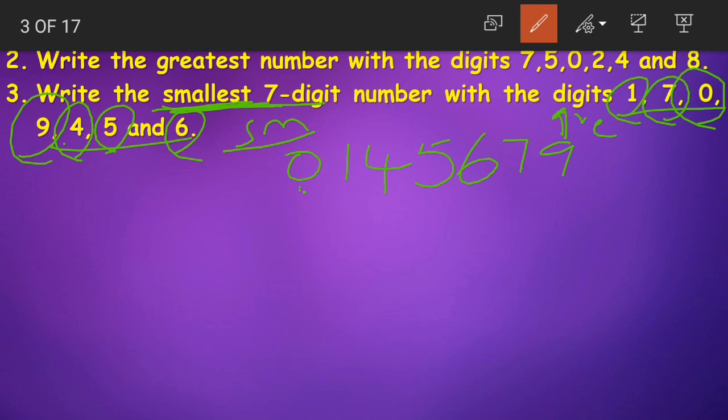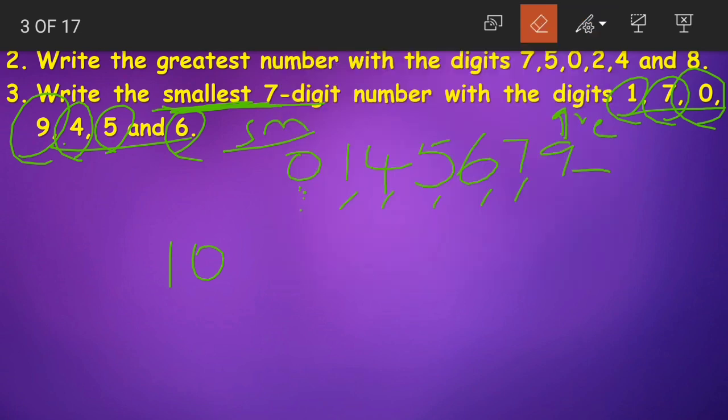If you look at the number of digits in the given number, we have 1, 2, 3, 4, 5, 6 only. 0 in the first place doesn't count as a digit, children, okay? 0 always gets its value only when it is placed after a digit. If it is in the first place, then we will not count it as a digit. 0 can never come in the first place.